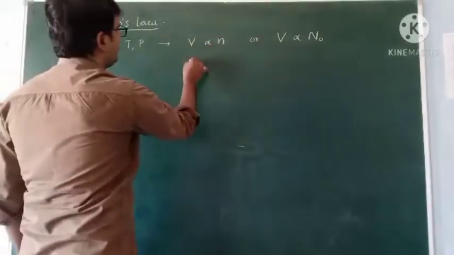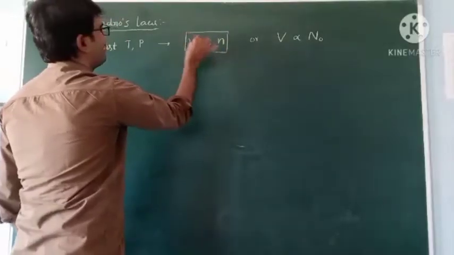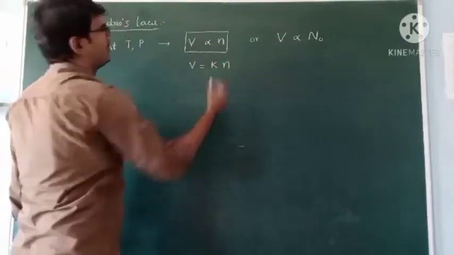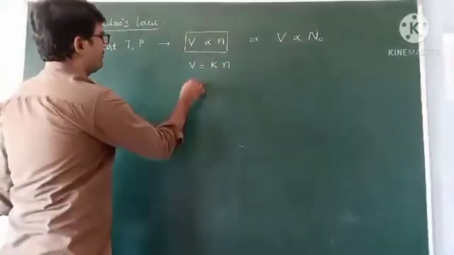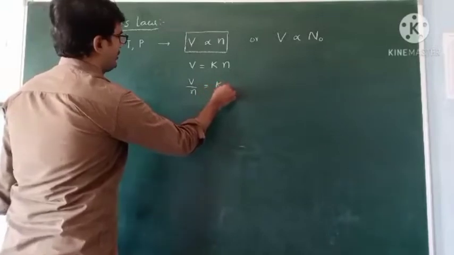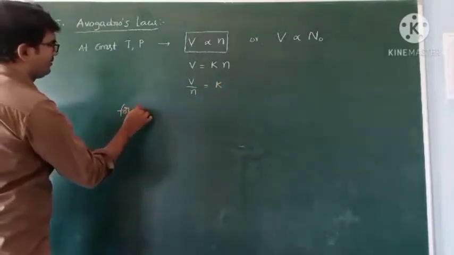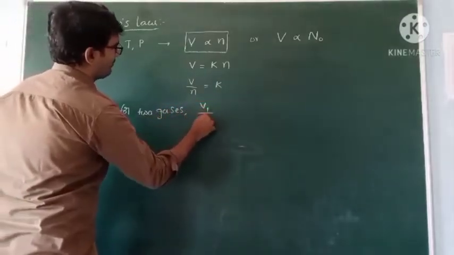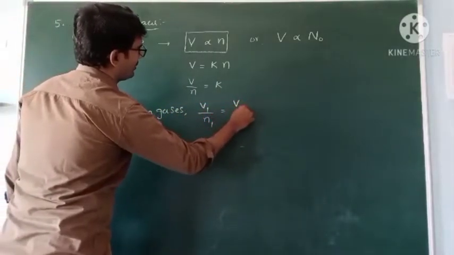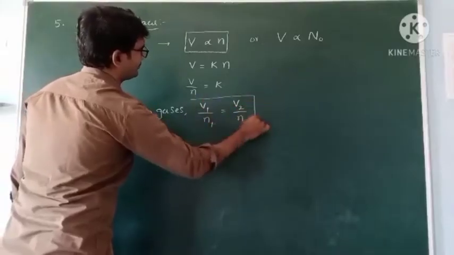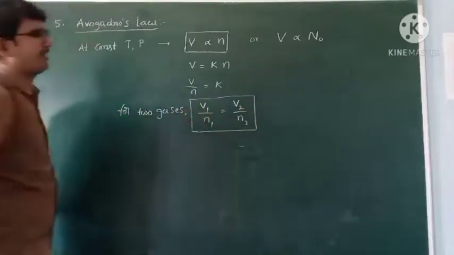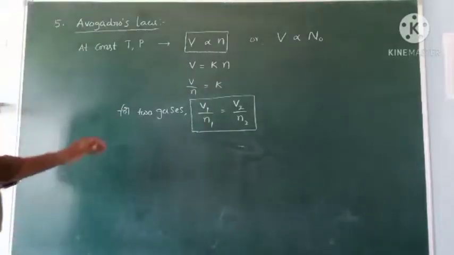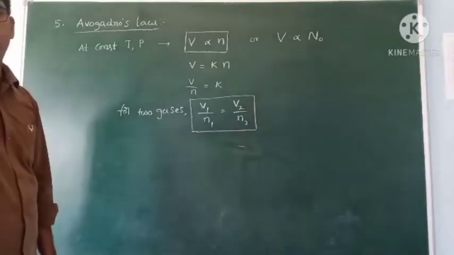From this, this is the main equation. For removing the proportionality, we introduce one constant, the proportionality constant: V is equal to K n. So V by n equals a constant. For any two gases, V1 by n1 equals V2 by n2. Okay, this is about Avogadro's law.